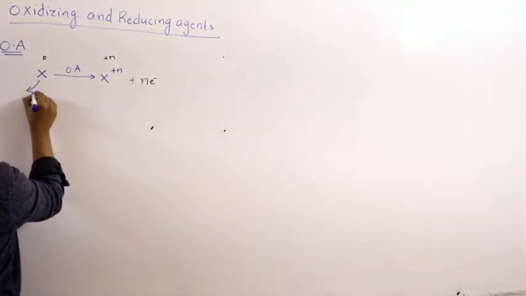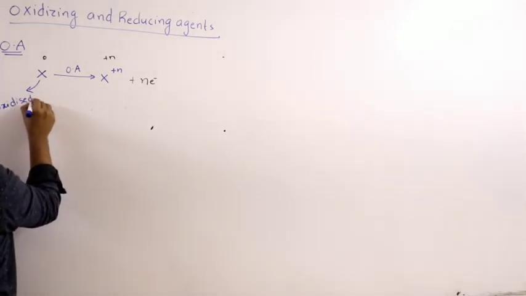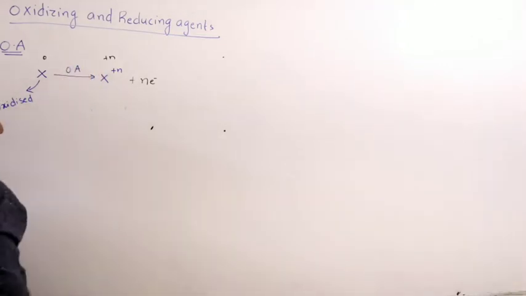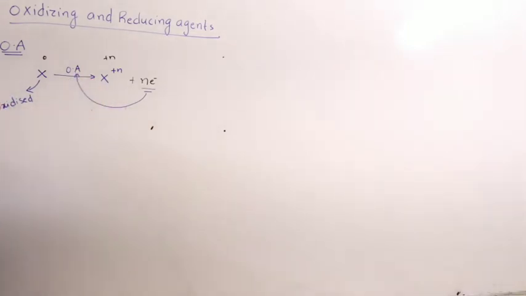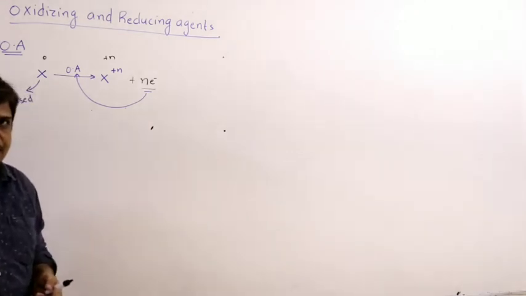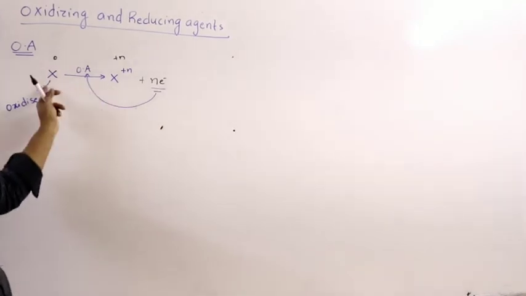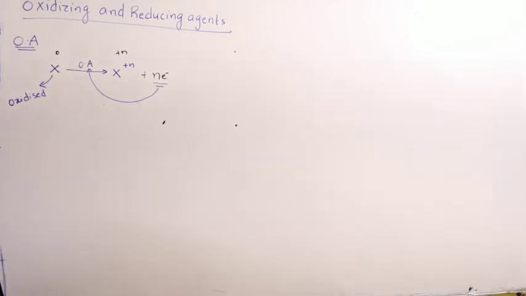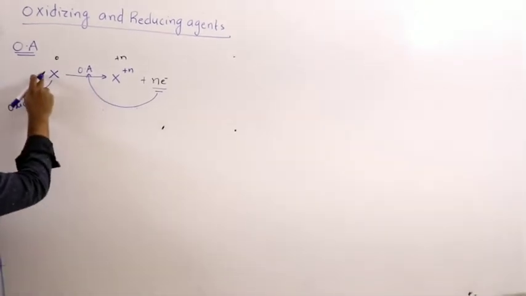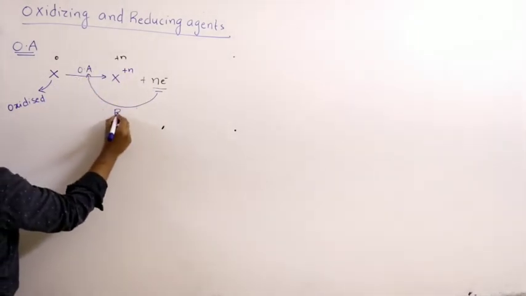Therefore we call X is oxidized, whereas this is oxidizing agent. The electrons lost is gained by oxidizing agent. Gain of electrons we call it as reduction. So oxidizing agent is a substance which oxidizes X, some other substance. In that process it itself will undergo reduction.